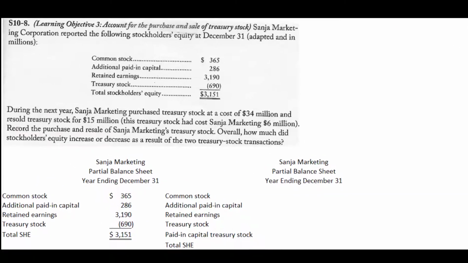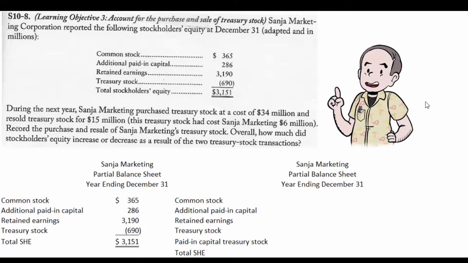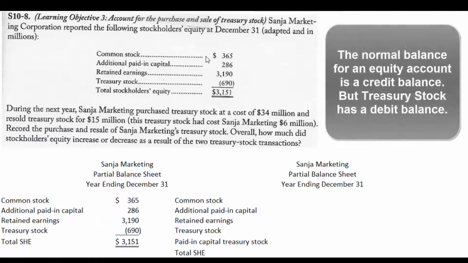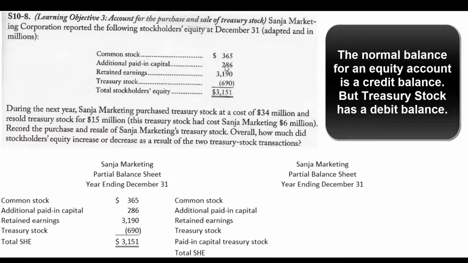All right, let's take a look at this problem here. Sanjam Marketing Corporation had a draft of their stockholders' equity section here. This is before they account for some treasury stock that they repurchased and some of that treasury stock that they resold. Notice how all these accounts have credit balances except for the account treasury stock, which has a debit balance.